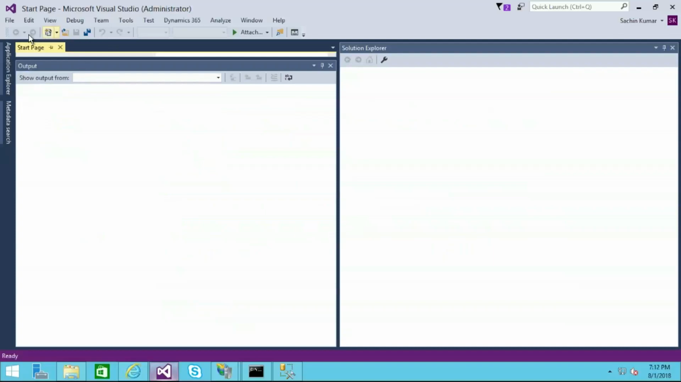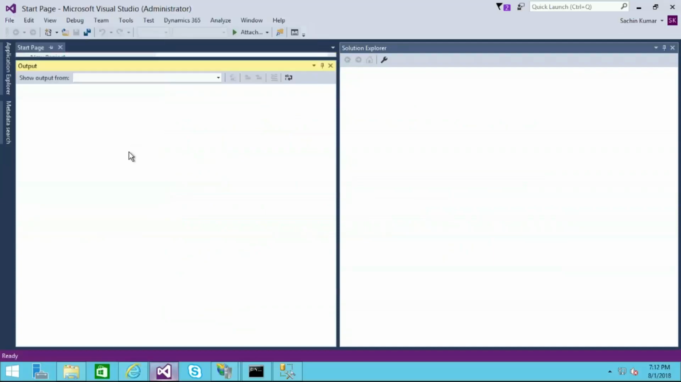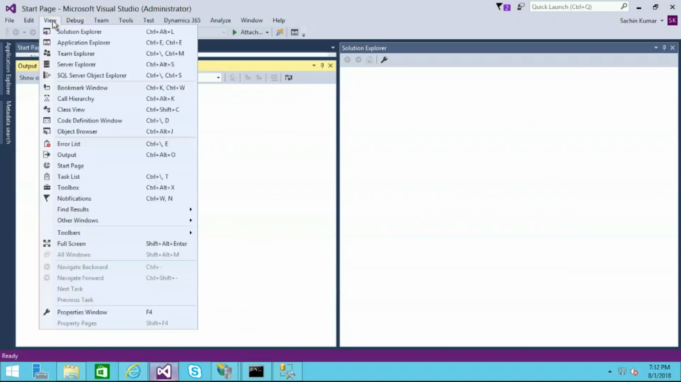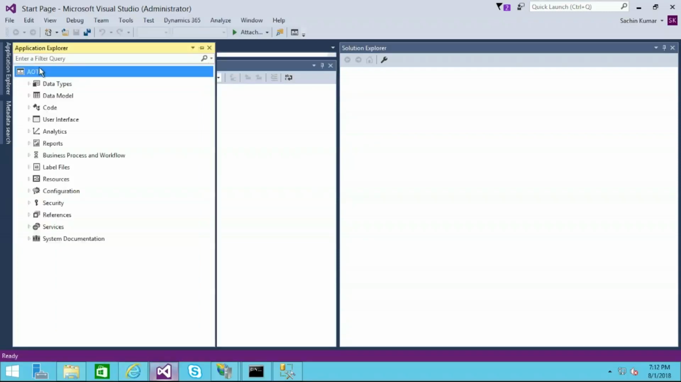Once you see here, you can go to the File menu and create a new project. In parallel, if you go to the View menu, you can see the options here. Once you click Application Explorer, which is nothing but the AOT, let me show you that AOT here. So this is the Application Explorer, called AOT.